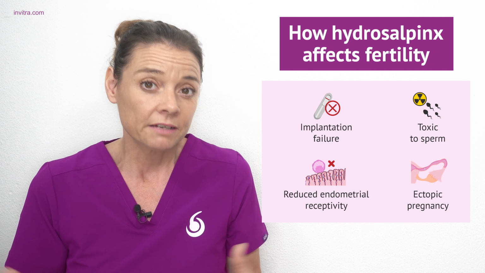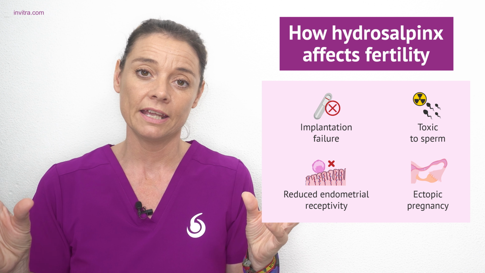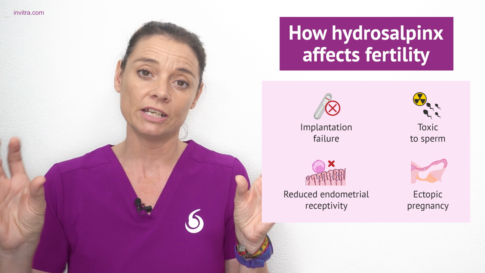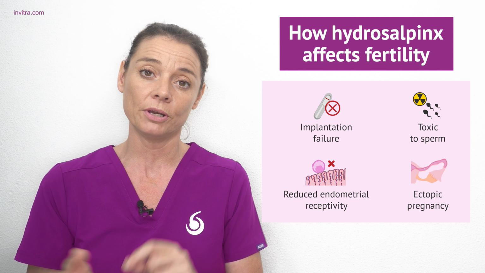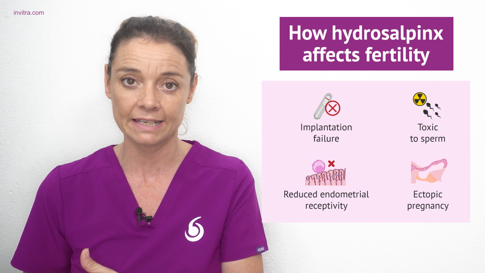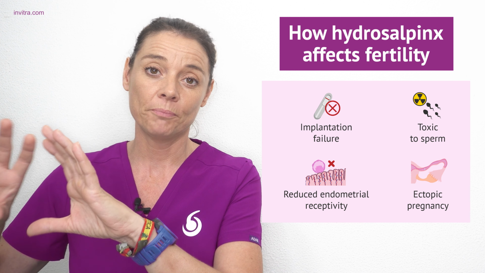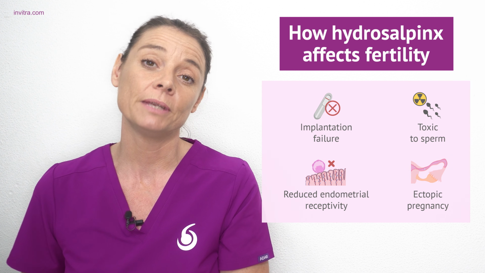Another important but serious complication is that the presence of this liquid, if fertilization occurs, can actually prevent the movement of the developing embryo so that it implants in the fallopian tube, causing an ectopic pregnancy, which will then result in that part of the fallopian tube having to be removed.